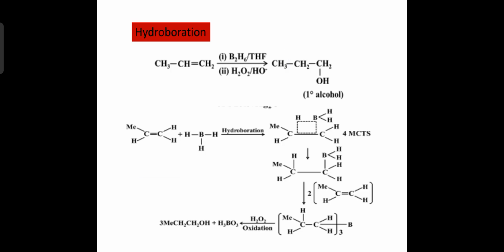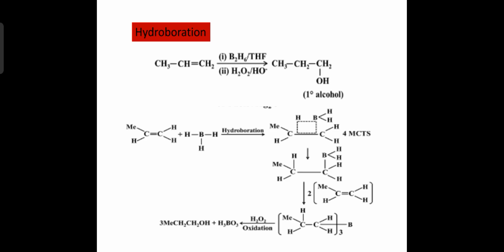Now let us come to another method of preparation, that is hydroboration. It is also prepared from alkene. Here, when alkene is treated with diborane in presence of tetrahydrofuran, that is THF, and followed by the hydrolysis, it forms an alcohol.